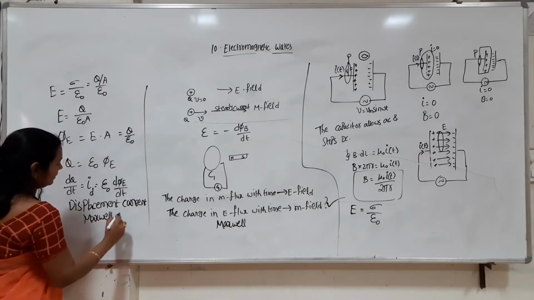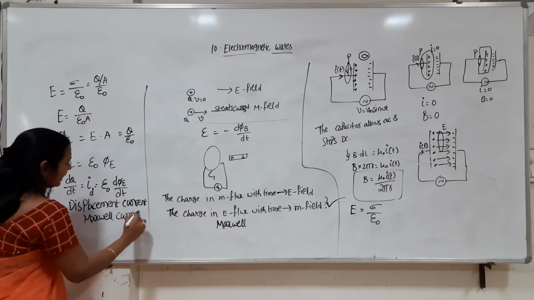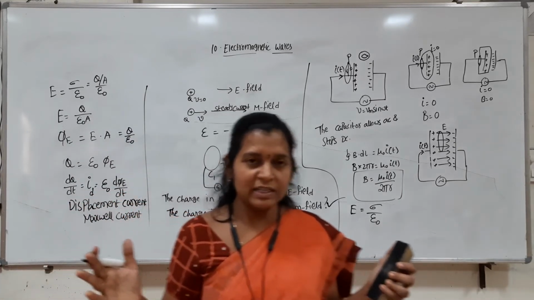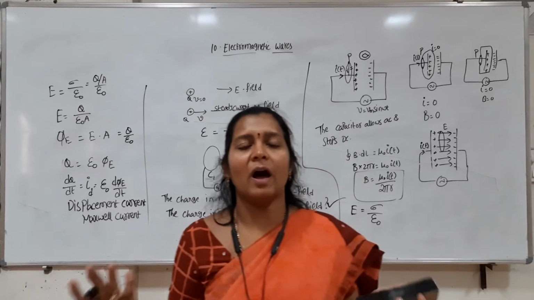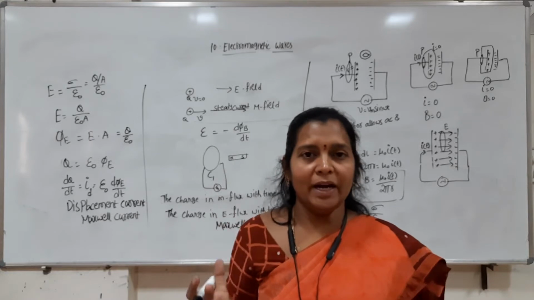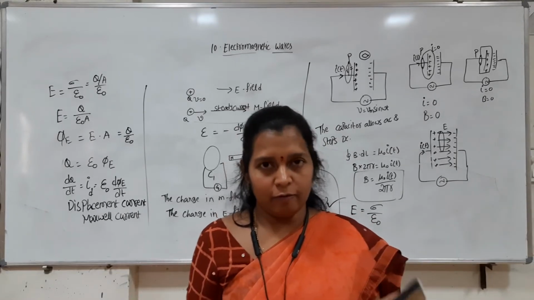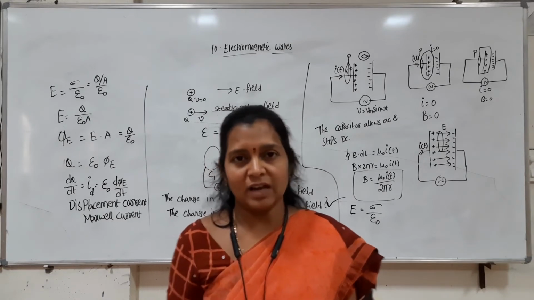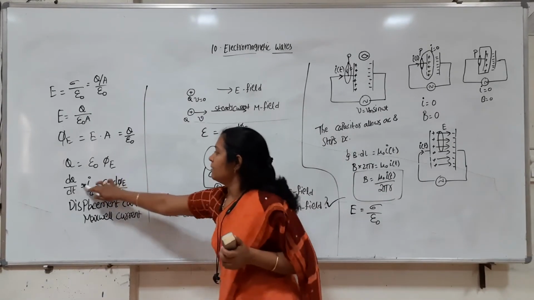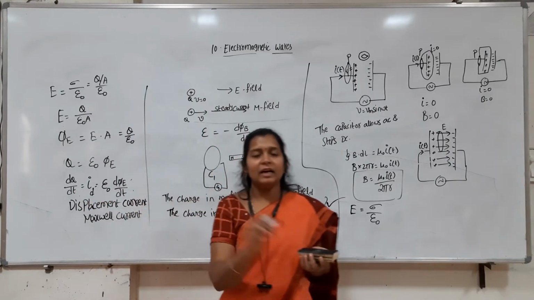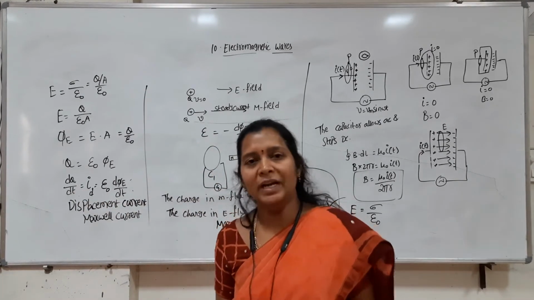So what is that? In between the plates, there is no medium, there is no flow of charges. So the current between the plates, we have to assume as 0. But there is one quantity, the electric flux, changing with time. Because of the change in electric flux with time, there is a current. That current we call displacement current.